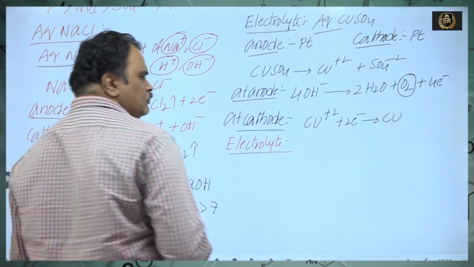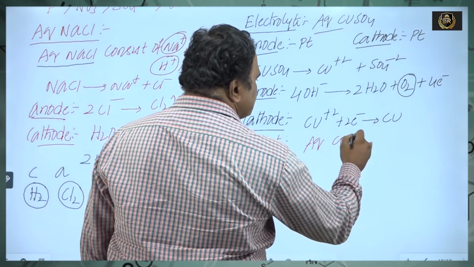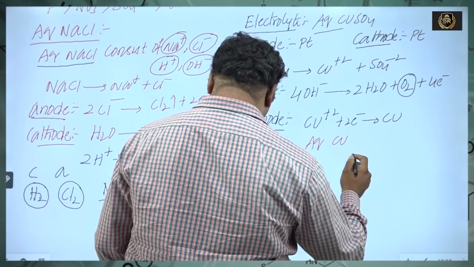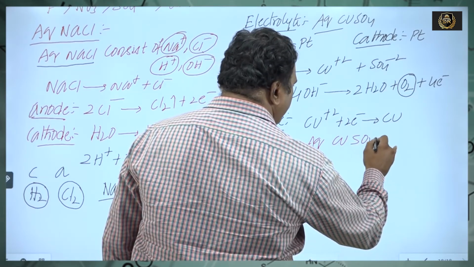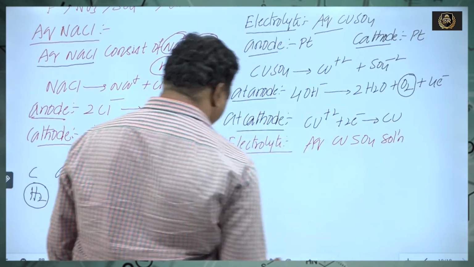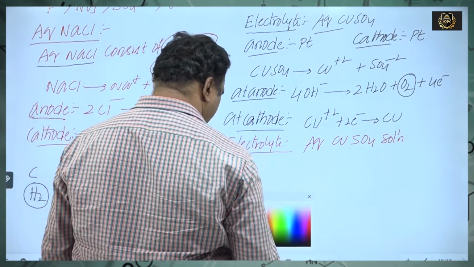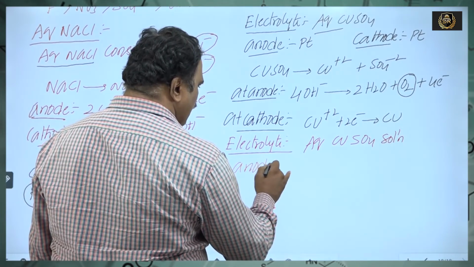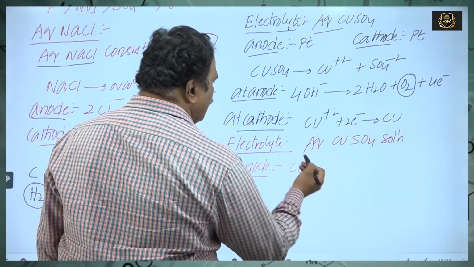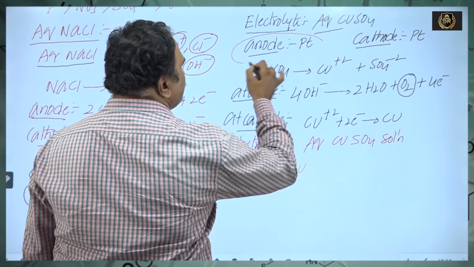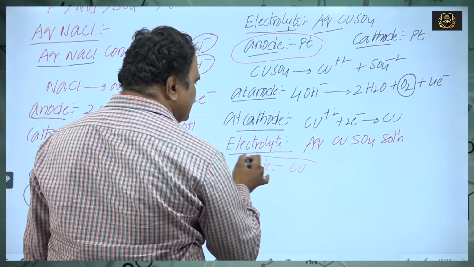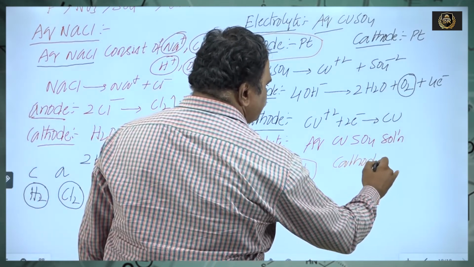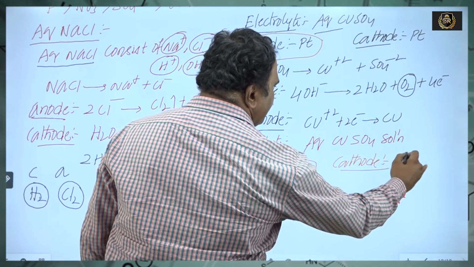Electrolyte: aqueous copper sulfate solution. Anode: copper. Here the anode is copper. Cathode: platinum.